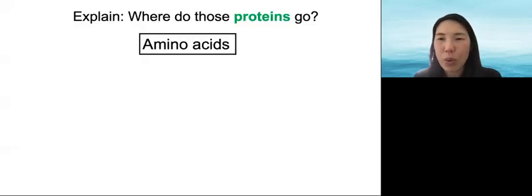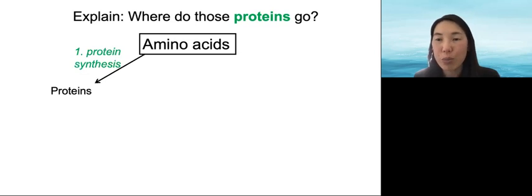We just discussed what happened to the proteins that you eat. The first thing you do is break it down into individual amino acids. Then the number one priority for those amino acids is to use it in protein synthesis to build up other proteins that are needed. Second is transamination, where you make other amino acids needed for protein.